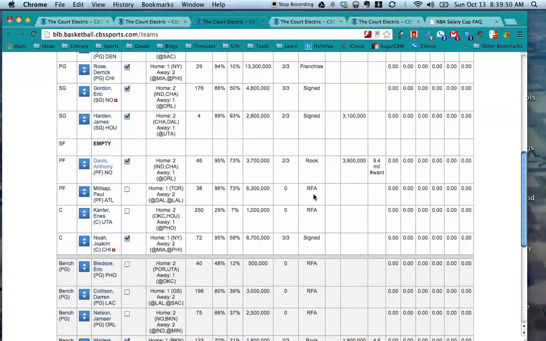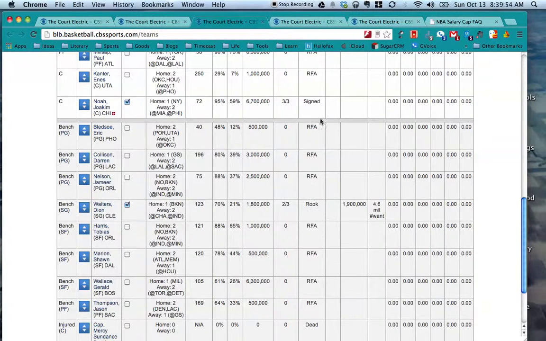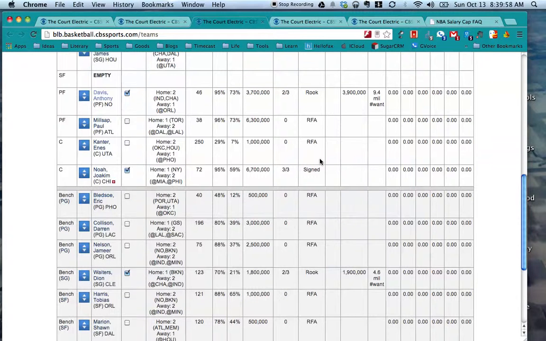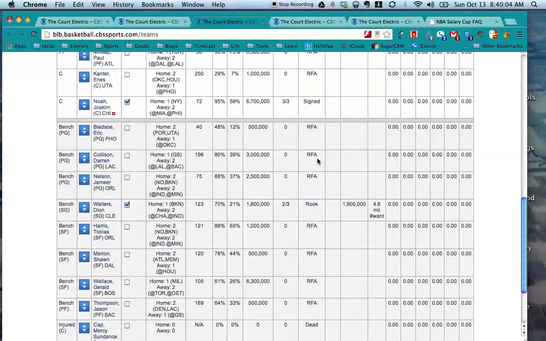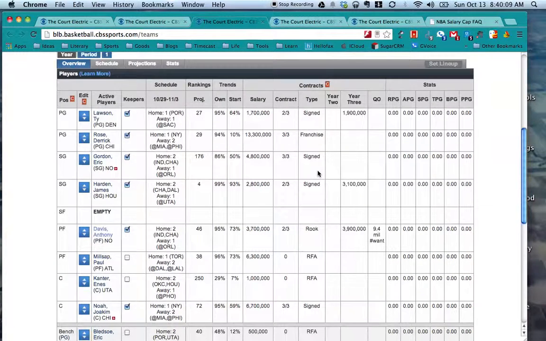So it's the exact same concept in our league, except for all players, when their contract is ended, they become RFAs, which means that other teams, in a bidding process that we will get to in a future episode, are able to try to take those players away from you. But if you really want to keep them, you can match the offer, as long as that doesn't go over the number of keepers that you can actually have.